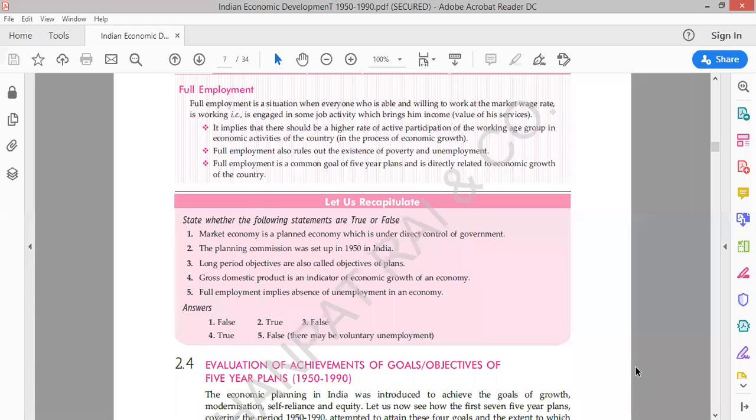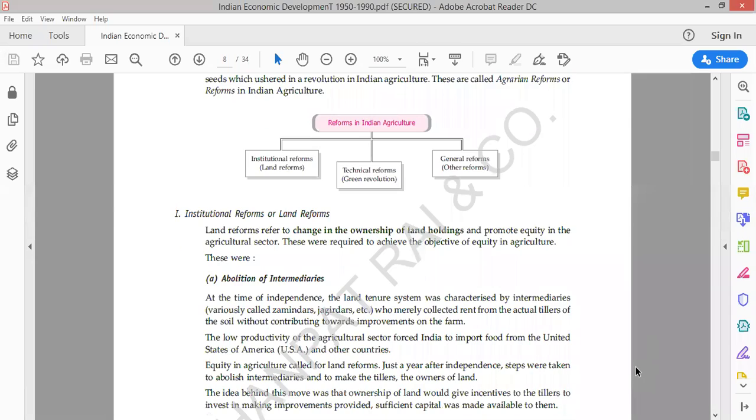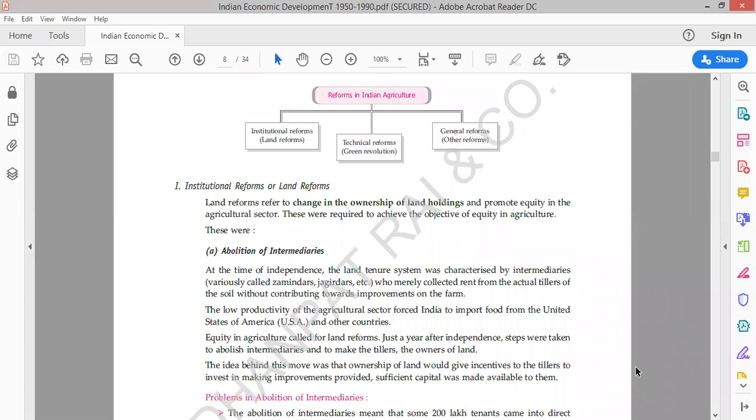And we have studied that under agrarian reforms, means reforms for agriculture, three major reforms or changes took place. Land reforms, then technical reforms, and today the last will be the general reforms.